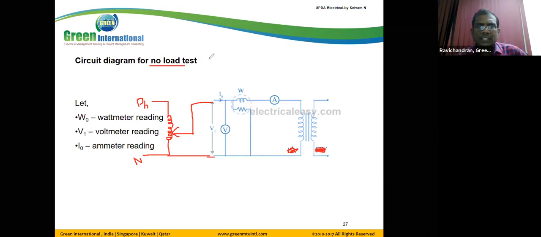The no load test is used to find the core losses, and it helps to find R0 and X0.